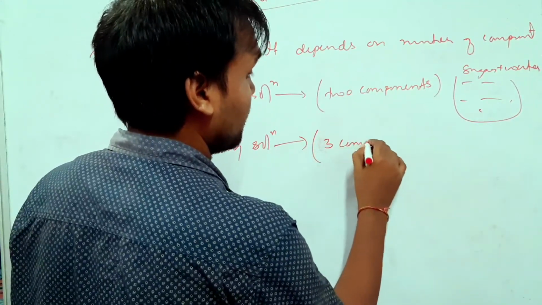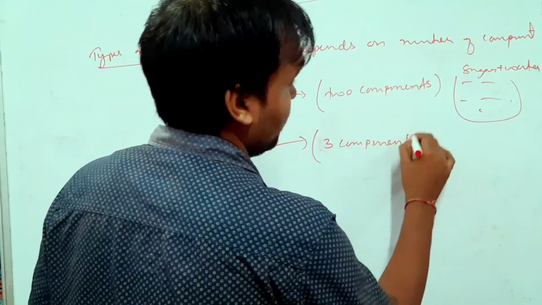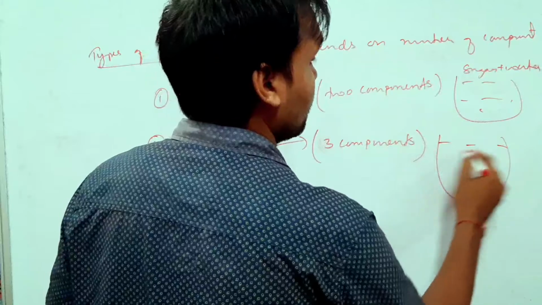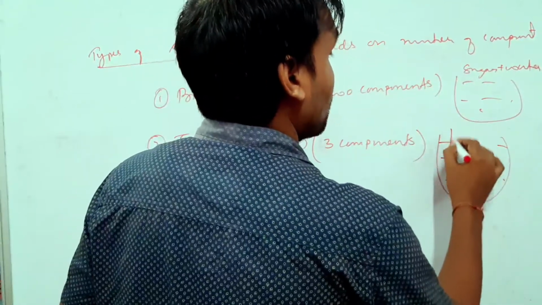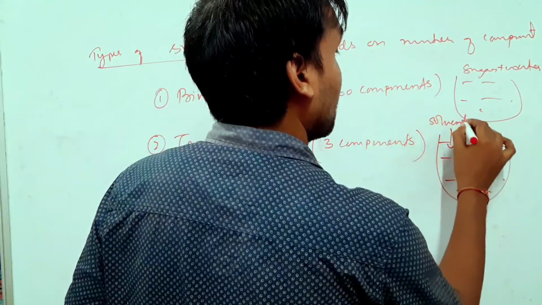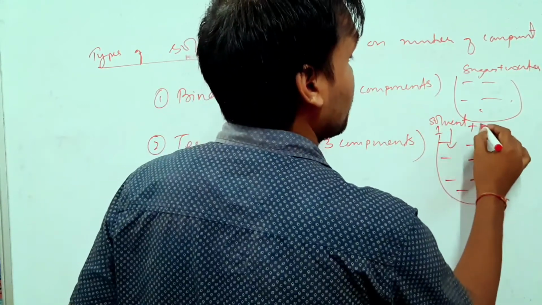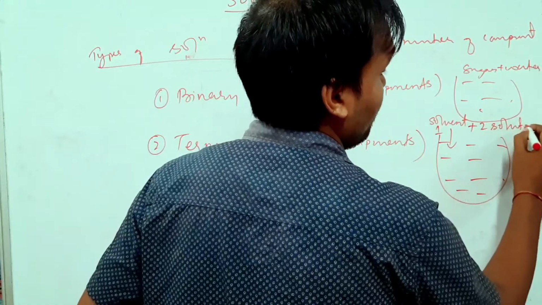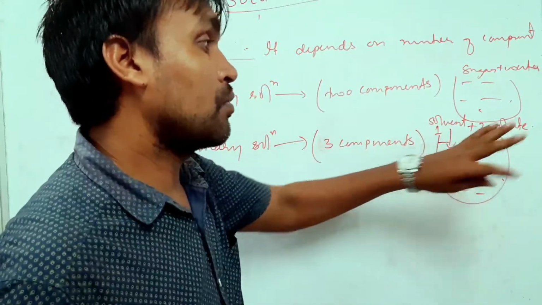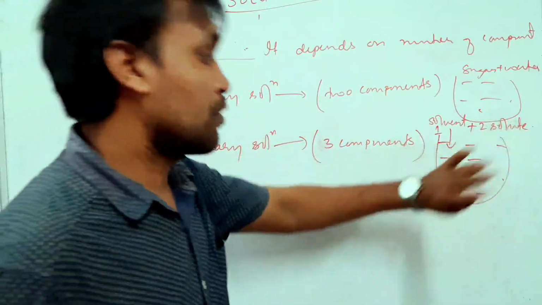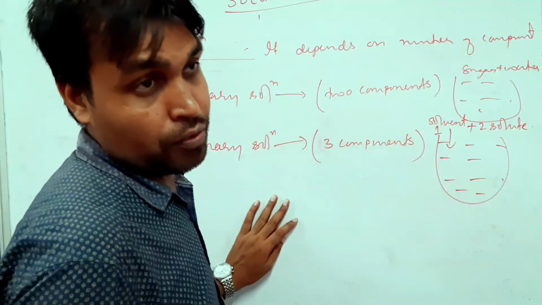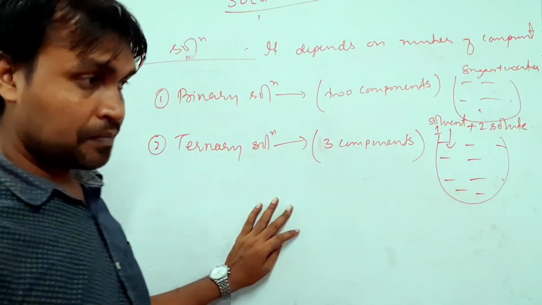In these three components, always remember one thing: solvent will be one, and two solutes will be there. Solvent will always be one. So total is three. So this kind of solution we call ternary solutions. Got it?